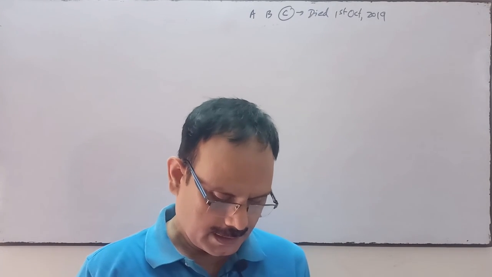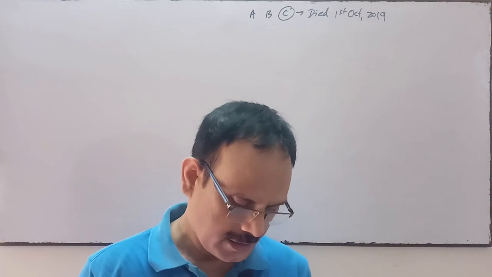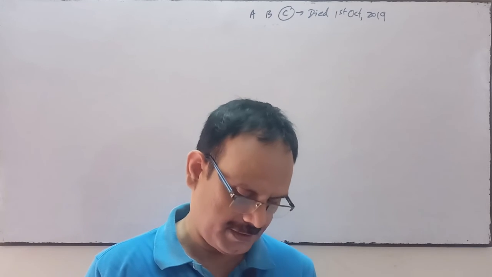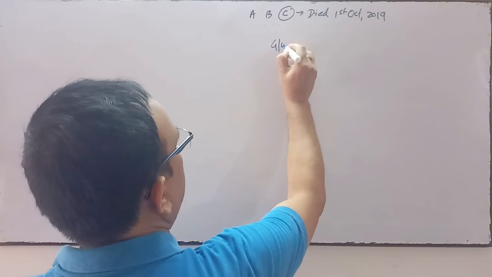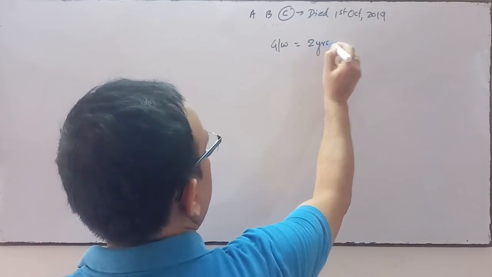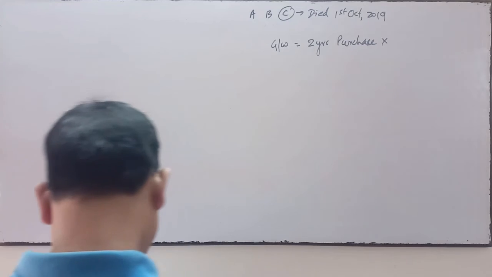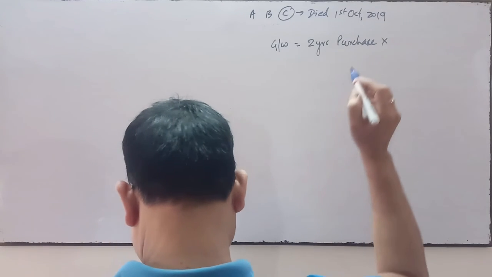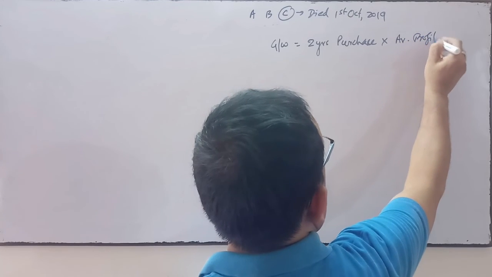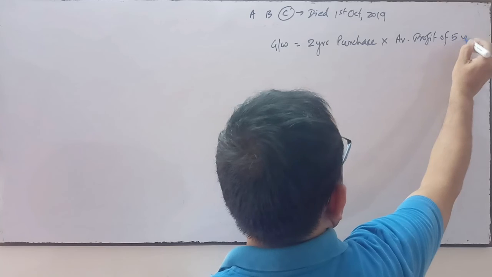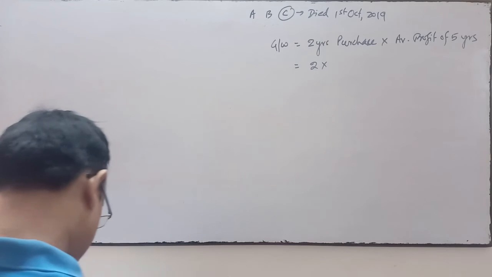It was agreed between his executor and the remaining partner that goodwill be valued at 2 years purchase of the average profit of previous 5 years. So first of all, we will value the goodwill. Goodwill is valued at 2 years purchase into average profit of 5 years. So 2 into, now we'll calculate the average profit of 5 years.